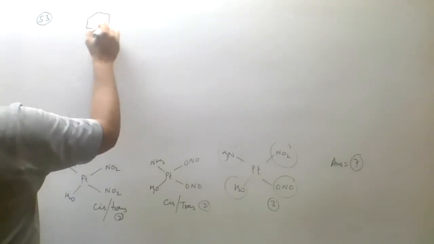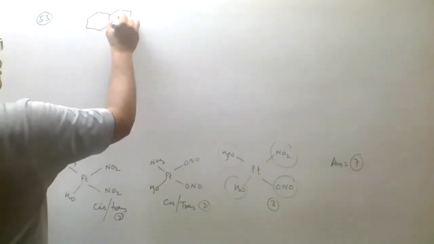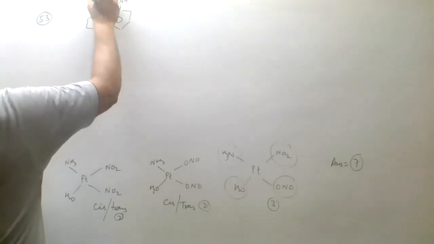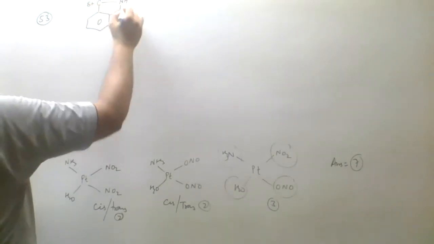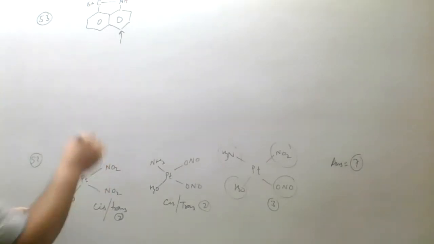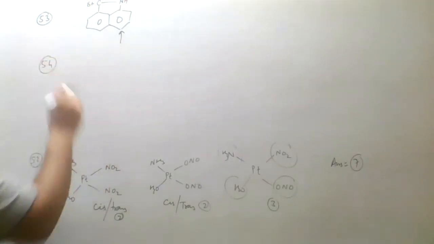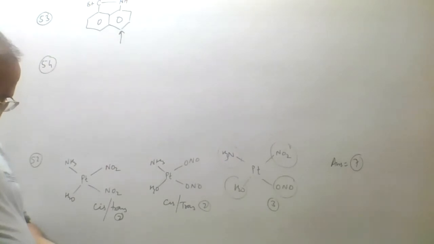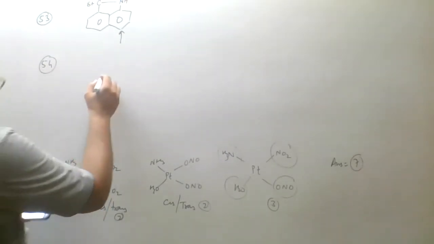Because in the 2 rings, this ring is attached with the atom with the lone pair, whereas this ring is attached with the atom with the delta positive charge. So this will be the most suitable site for the electrophile to attack. In 54 we have to tell the strongest nucleophilic site. Okay, we are given the compound like this.